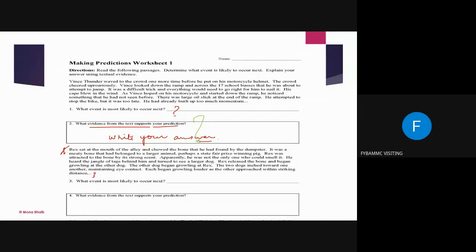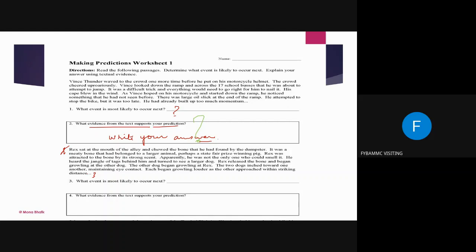Anyways, second paragraph is, Rex sat at the mouth of the alley and chewed the bone that he had found by the dumpster. It was a meaty bone that had belonged to a larger animal, perhaps a state fair prize-winning pig. Rex was attracted to the bone by its strong scent. Apparently, he was not the only one who could smell it.